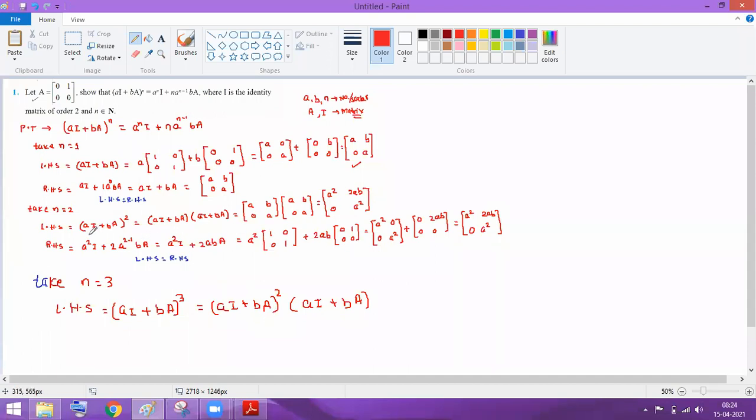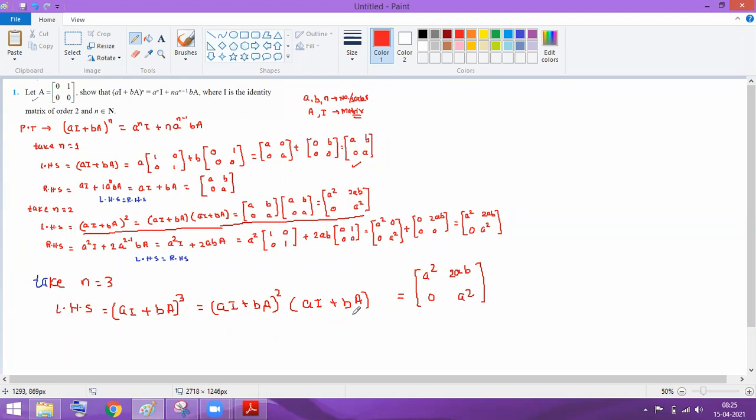No, it is given already. Now we calculated from here. Yes, we calculated AI plus BA whole square, so there is no need to find out again. Am I clear? So I put in the place of AI plus BA whole square this: a square, then 2ab, then 0, then a square.